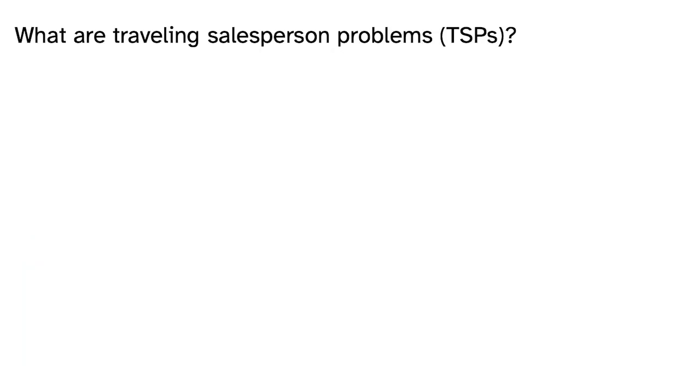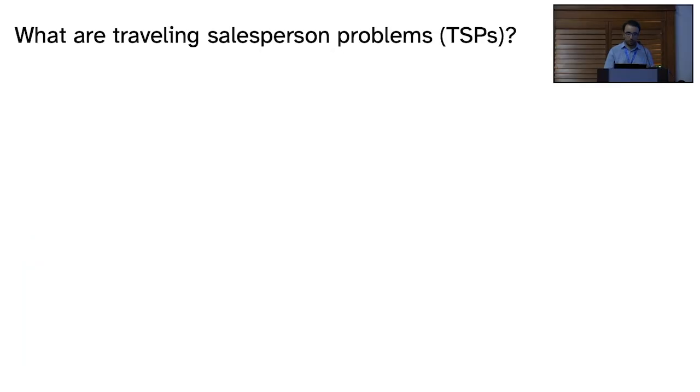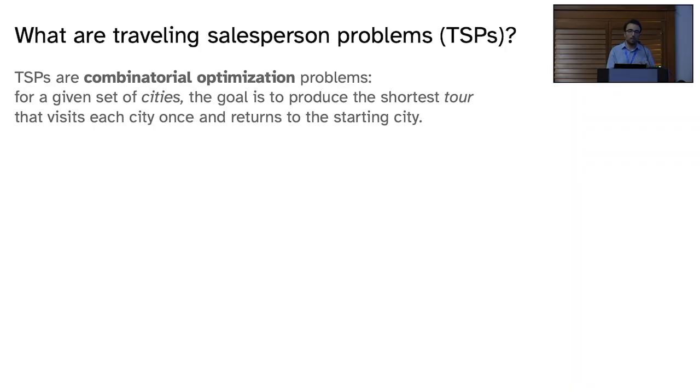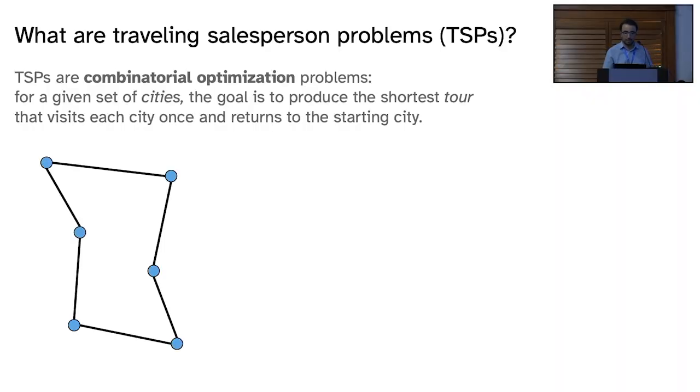So if you haven't seen TSPs before, if you just need a refresher, TSPs are combinatorial optimization problems where the goal is to travel through a set of cities and return to the starting city, making sure that you're visiting every city in between. For example, I'm showing you 6 cities here, and I would wager that most, if not everyone in this room, if you're starting at the top left, would produce this kind of tour through this 6-city problem.